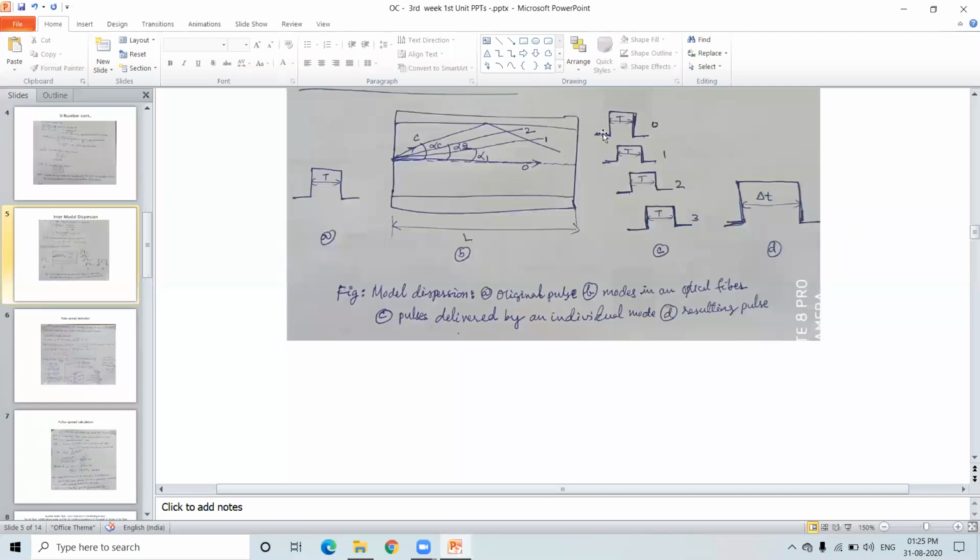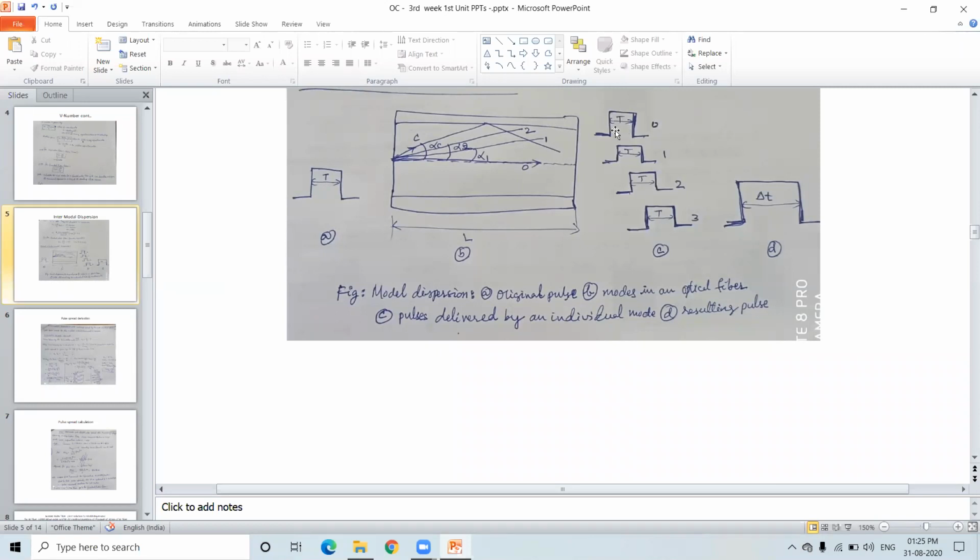That is by considering the time taken by the zero order mode pulse. You take one equation, and you take another equation for the time taken by the higher order possible mode, the third mode. The time difference between these two modes leads to a pulse spread. Let us say the time taken by the critical mode is represented by Tc, and the time taken by the zero order mode is T naught. So Tc minus T naught will give you the pulse spread.